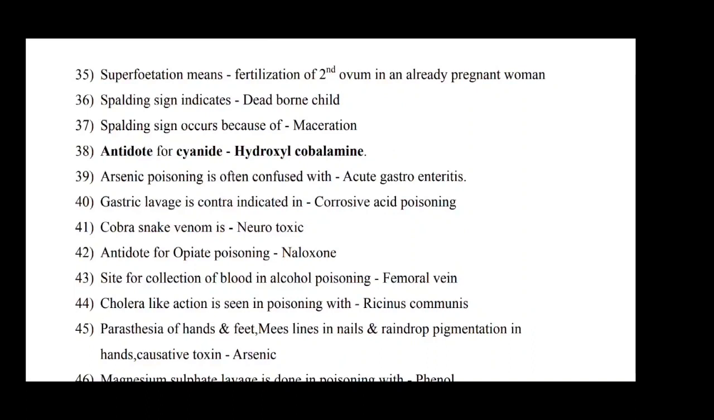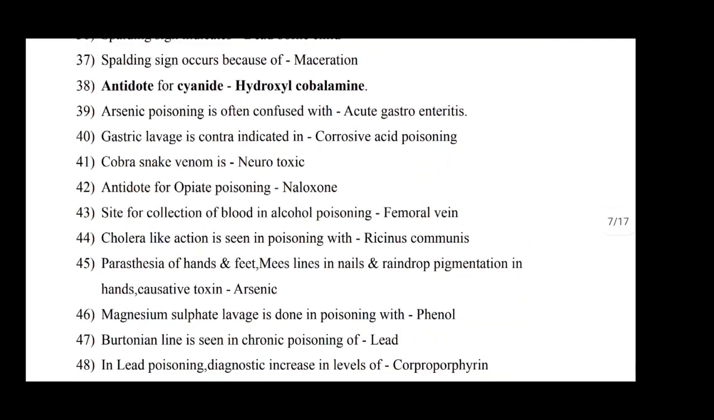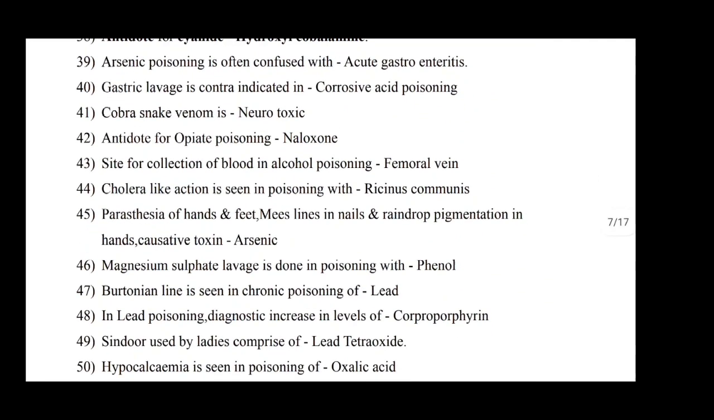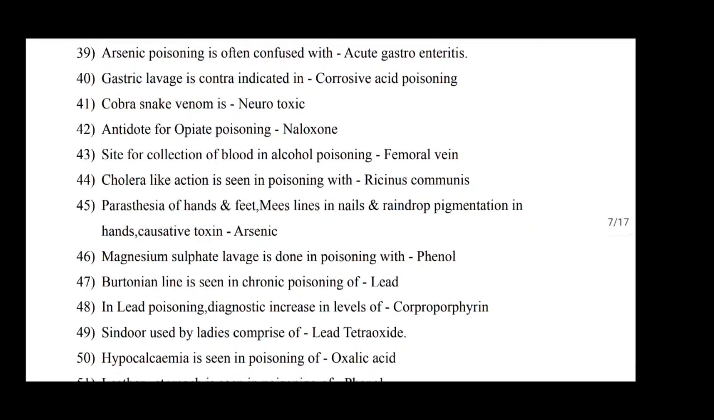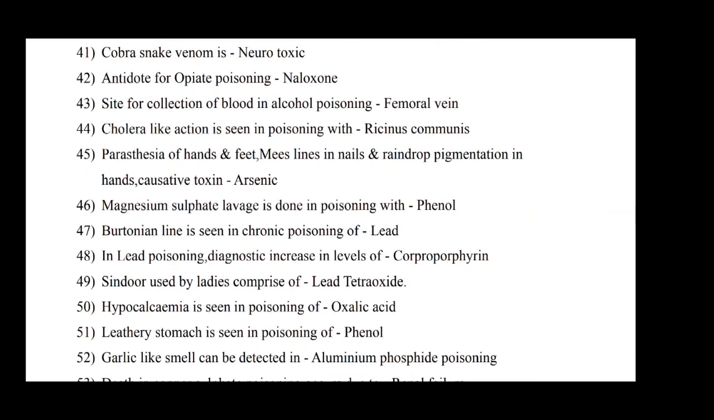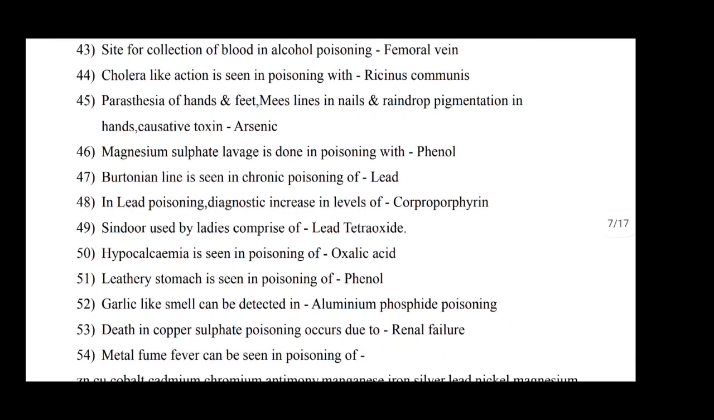Spalding sign occurs because of maceration. Antidote for cyanide is hydroxocobalamin. Arsenic poisoning is often confused with acute gastroenteritis. Gastric lavage is contraindicated in corrosive acid poisoning. Cobra snake venom is neurotoxic. Antidote for opiate poisoning is naloxone. Site for collection of blood in alcohol poisoning is femoral vein.